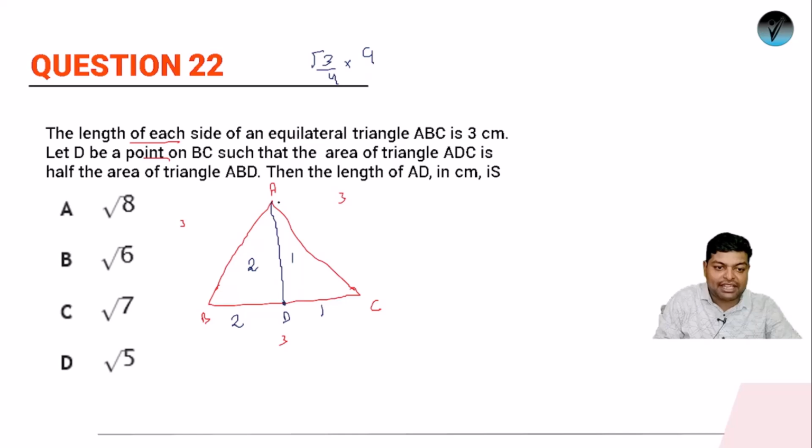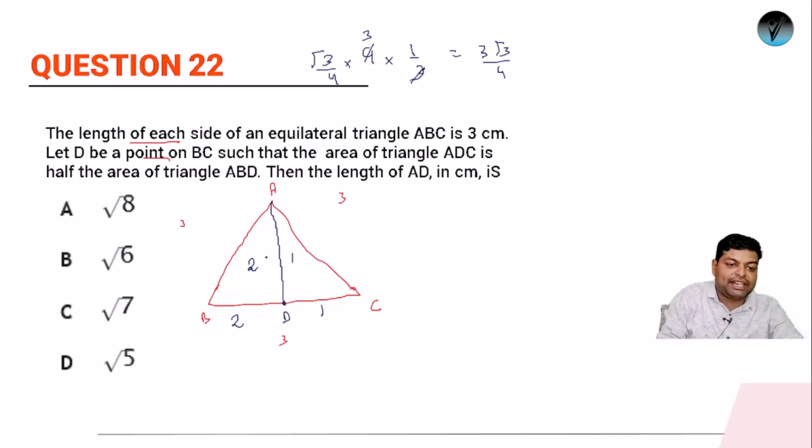Now if I have to get the area of ADC, this is one part and this is two parts, meaning it will be 1/3 part of the total area. The area of ADC will be 1/3 of the total. So when we simplify it, it will be 3 root 3 by 4. So the area of this triangle is 3 root 3 by 4.